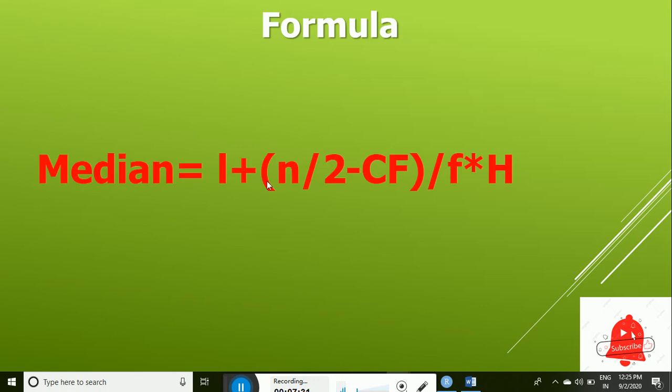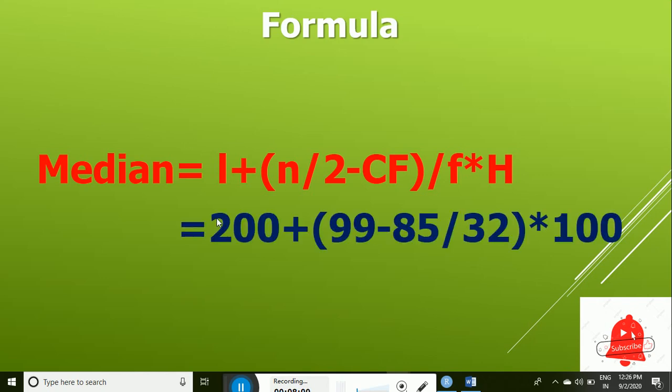L is the lower limit of the median class; here 200 is the lower limit of the median class. n by 2 we have calculated as 99, which is half of the total number of families, that is the total frequency.